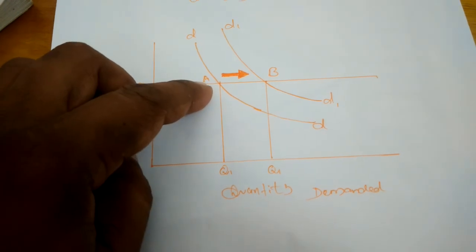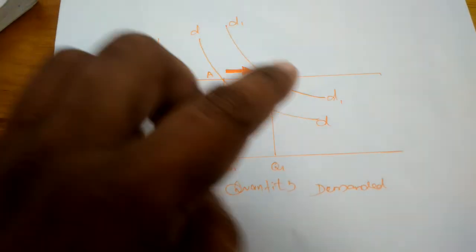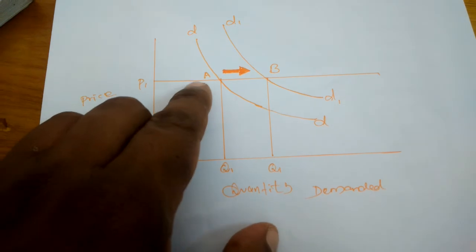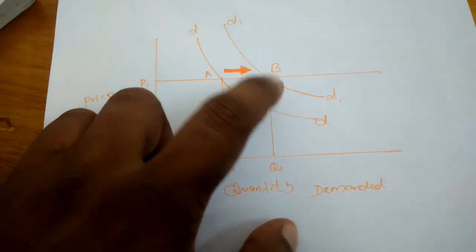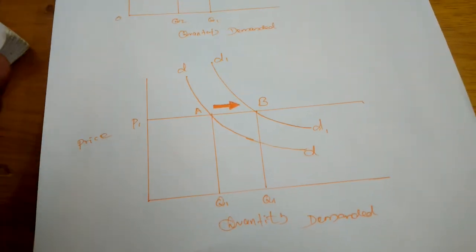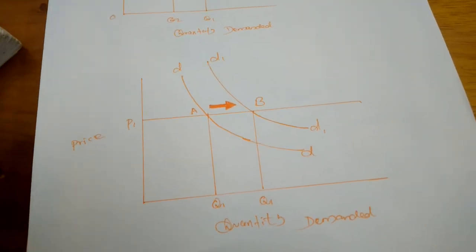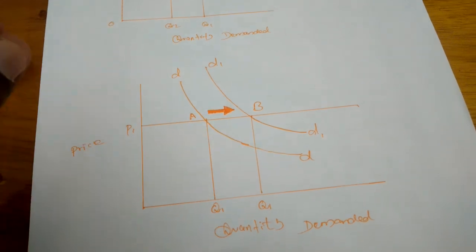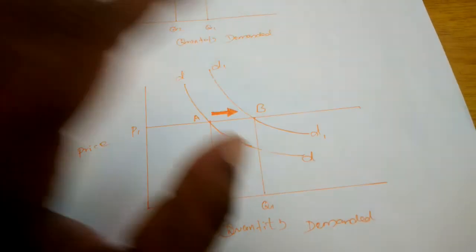So the demand curve is moving from A to B. Whenever income or the preference of consumers increases, on the basis of the increasing determinants, the demand will be increased.